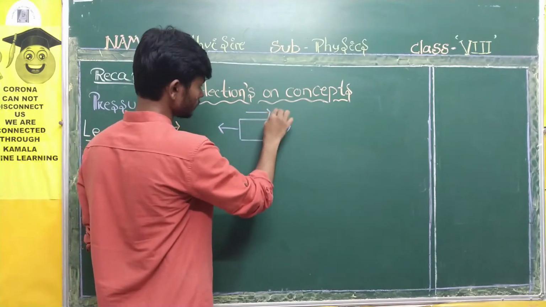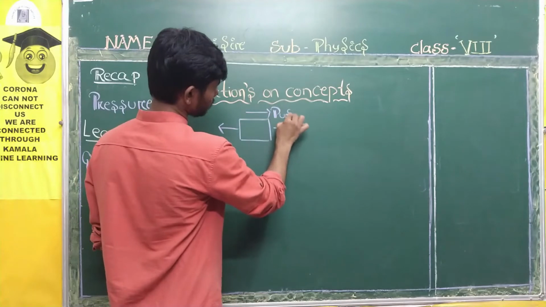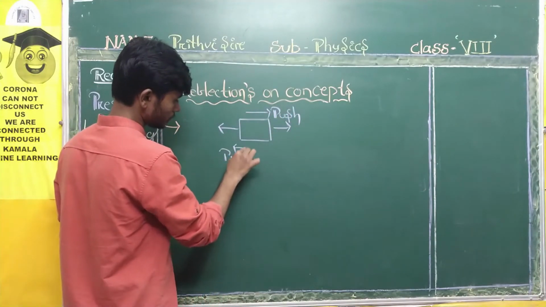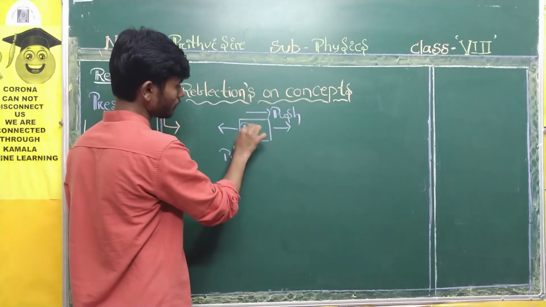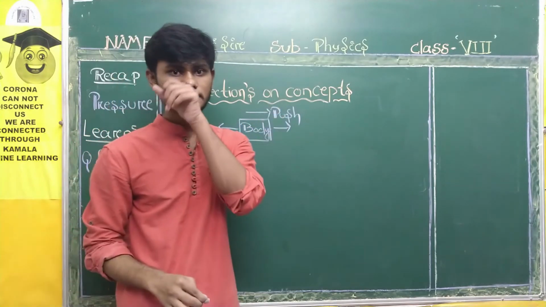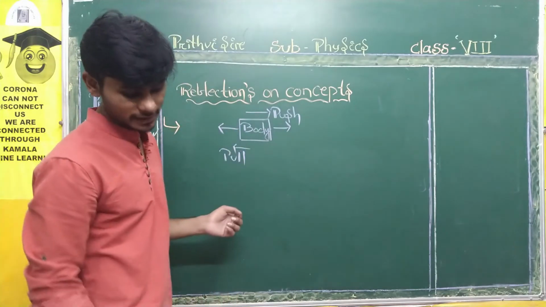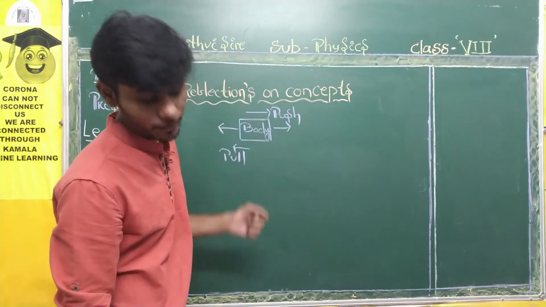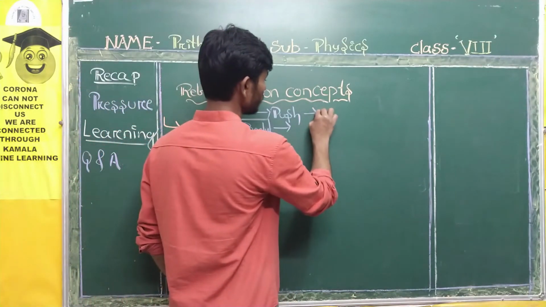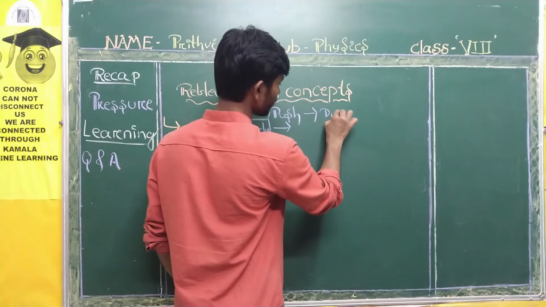Either push or pull on a body is called force. And what are the changes that can be produced by a force? First, you can change the direction of your object.